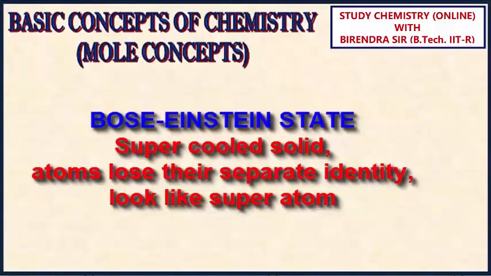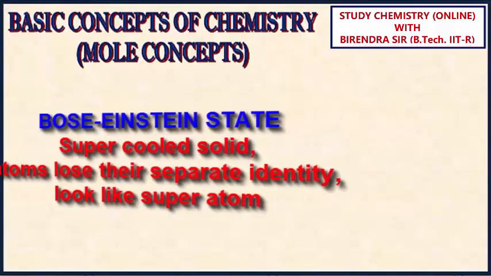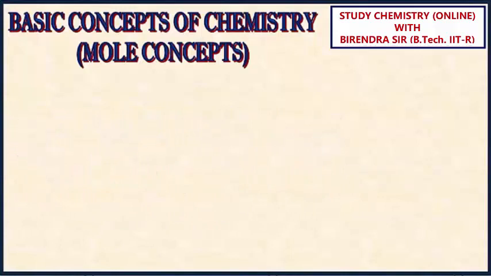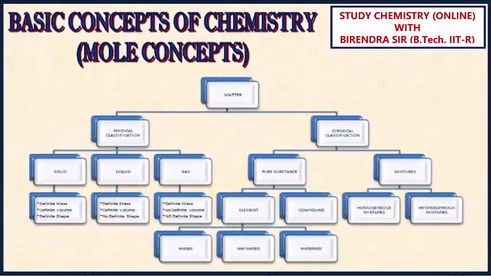And please note, 99% of all matter in the universe is present in plasma state. Now, this is all about the physical classification. Now, chemical classification. We have already classified the matter.